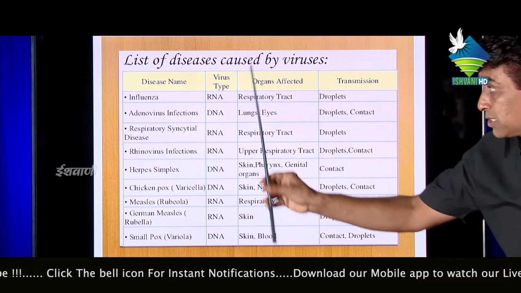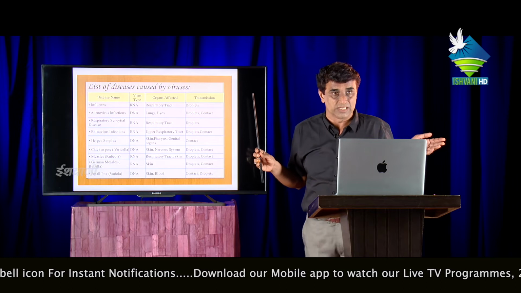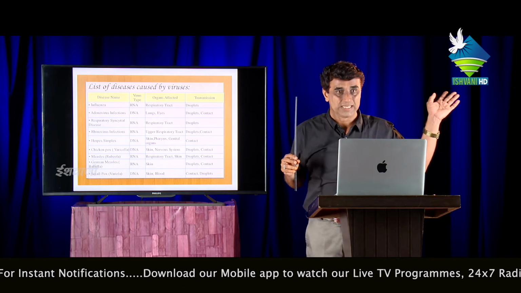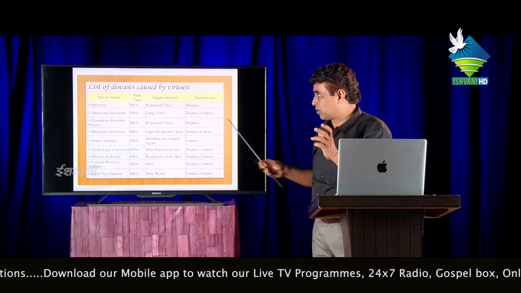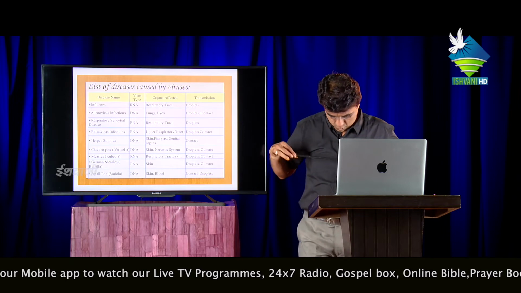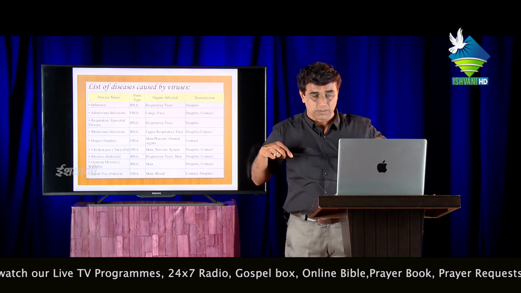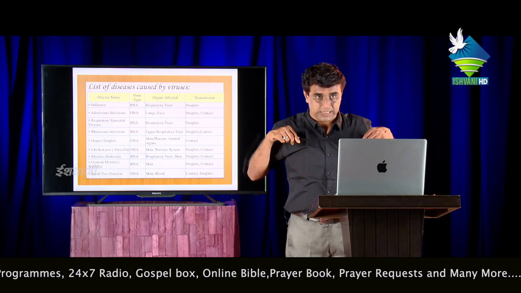Okay, so in this chart, number one is influenza. Influenza is a very relevant word currently, because COVID-19 is very much related to influenza. The target organ is the respiratory tract, the respiratory system of our body. There are two systems side by side: the digestive tract and the respiratory tract. The respiratory system is divided into two parts, an upper portion and a lower portion.